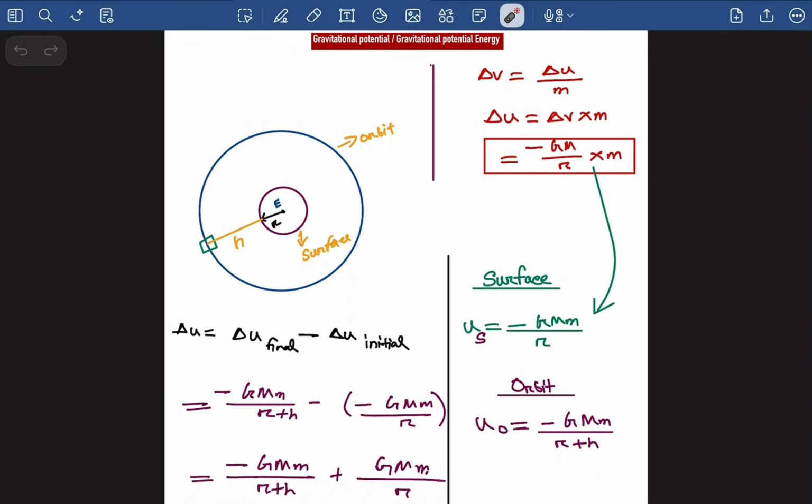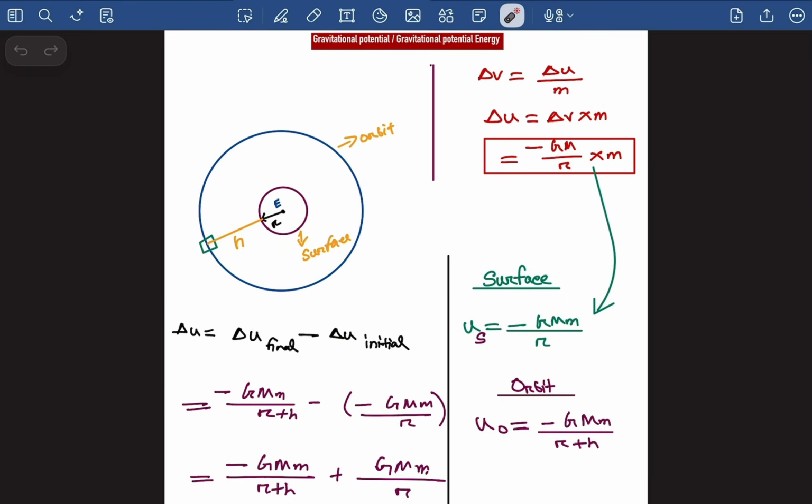Now, previously when it was right here, at that time the radius was this much, which is this r. And now you guys can see h is written right here. This h basically means the distance from the surface of the Earth to the orbit to which the satellite has been launched. So this is basically my h. Now, when the satellite is at a higher orbit right here, if you have to figure out the radius of the satellite from the center of the Earth, this is basically the radius. And that radius includes this h plus this r.